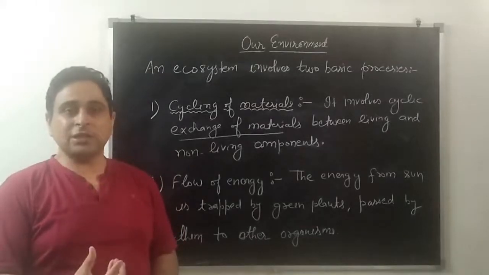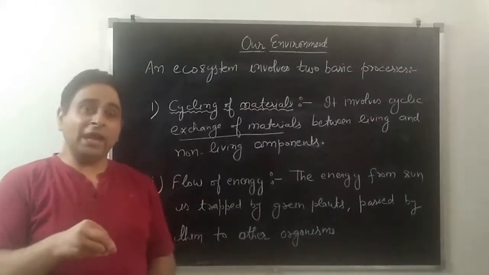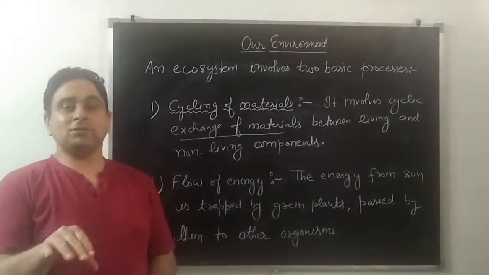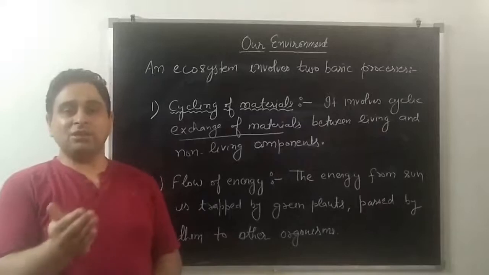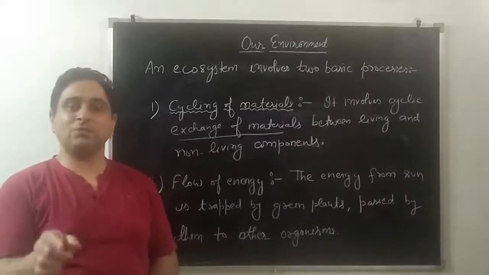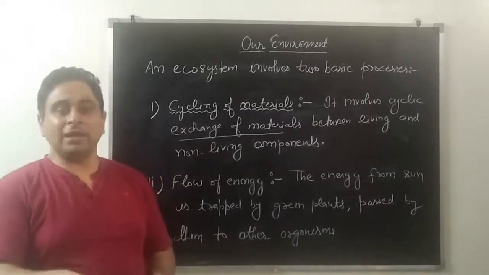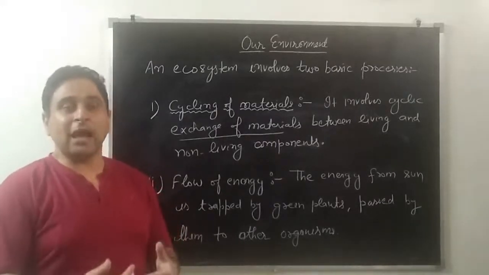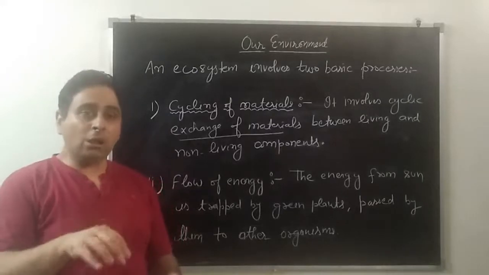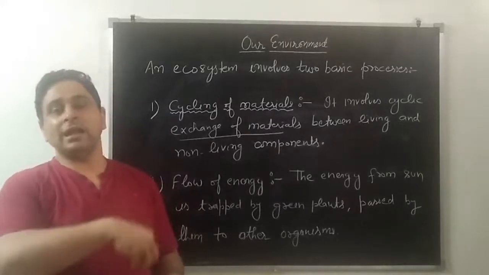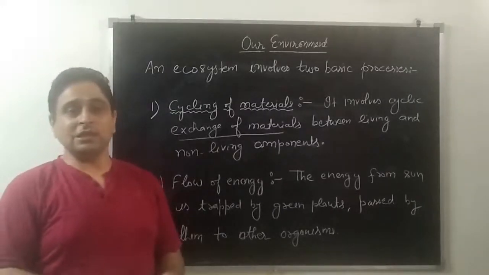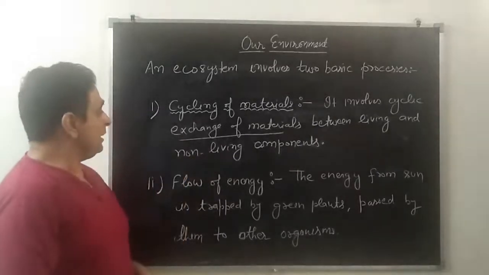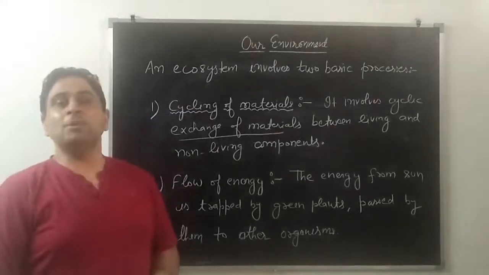It grows, and when it dies, it again adds those non-living substances to the environment. So the plant first used non-living substances from the environment, used them for its maintenance, and after death all the non-living components are again added to the earth. In this way there is cycling of material, that is exchange of material between living and non-living components.